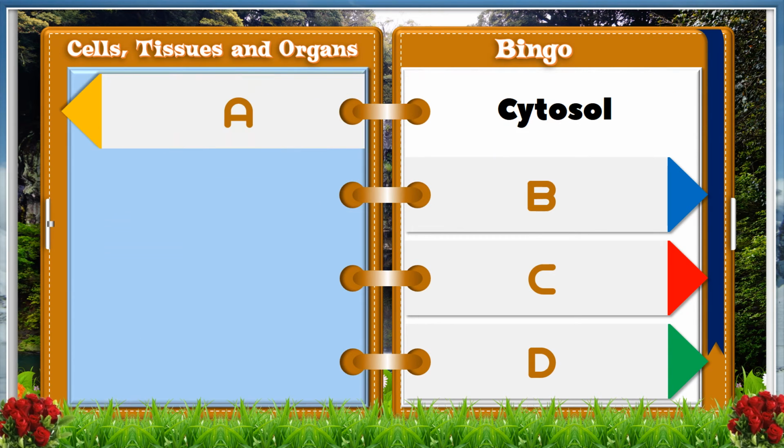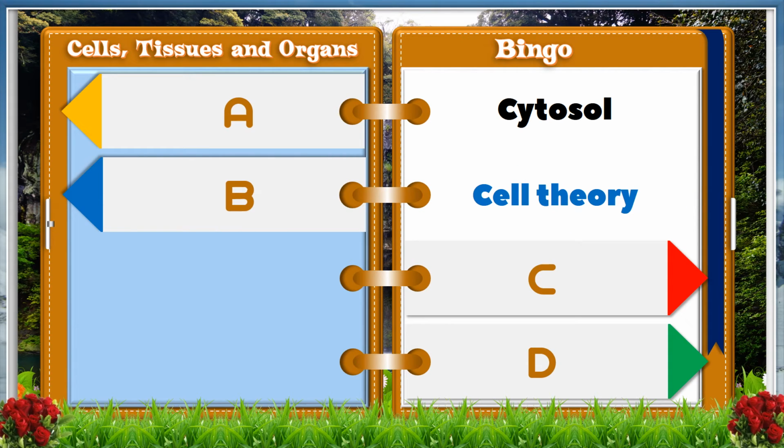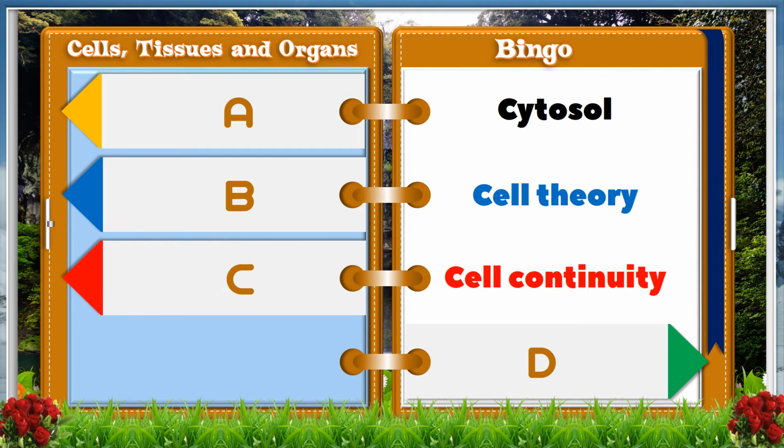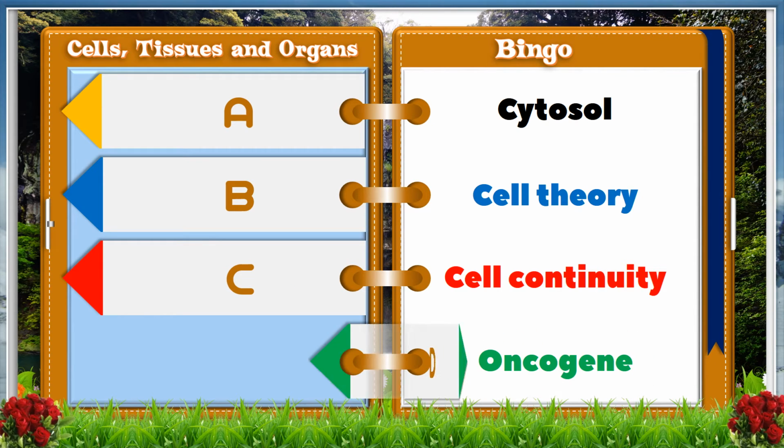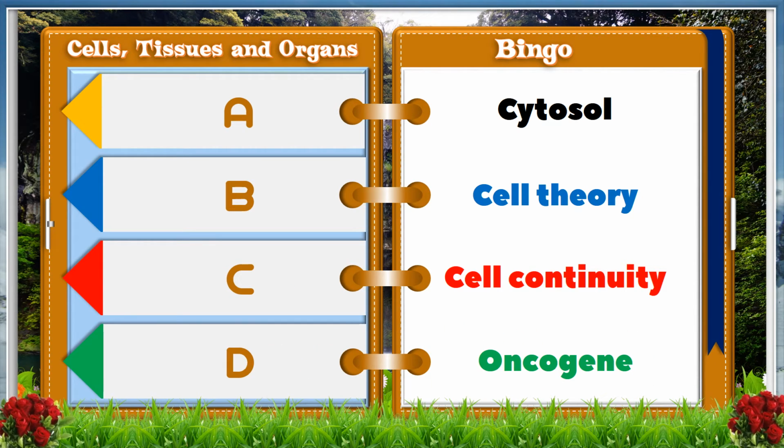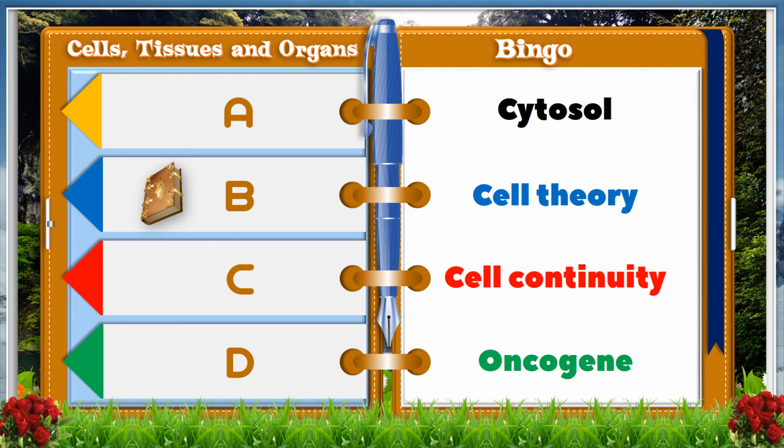A, cytosol. B, cell theory. C, cell continuity. D, organelle. And the answer is B, cell theory.